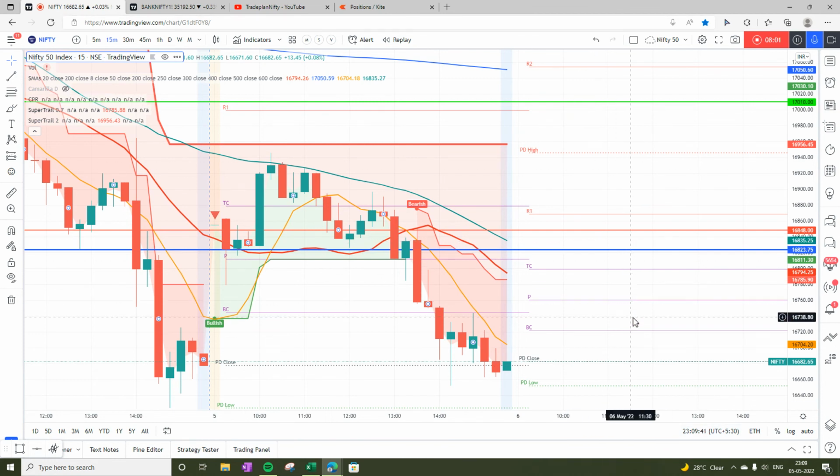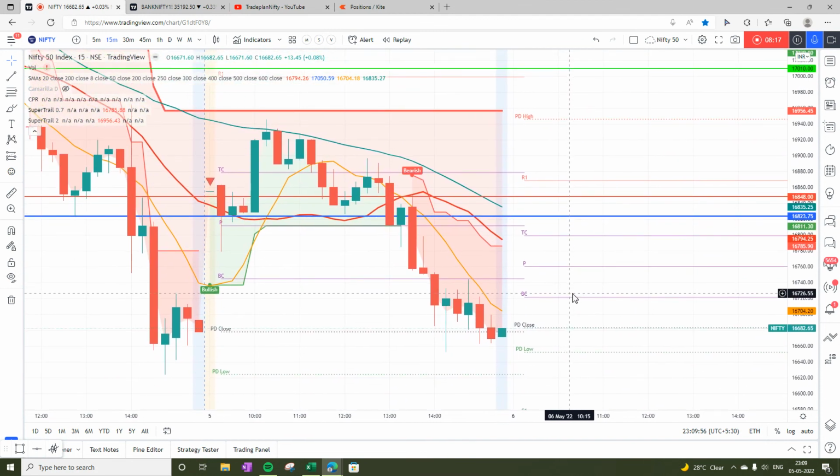Carrying was not a big decision to make because both the super trends were bearish. The market was closing below pivot. Reliance has closed below its 20 bar moving average, and the market was almost closing below the previous day close. So carrying was a little easier decision to make today, and which I did.